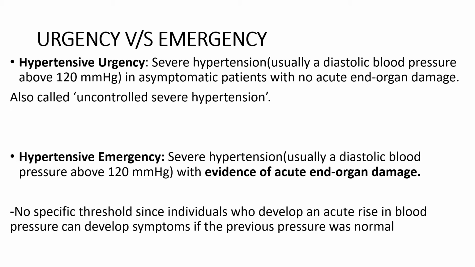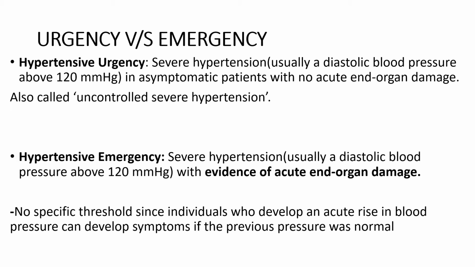Coming to the terminology which we often use and sometimes get confused also, which is hypertensive urgency versus hypertensive emergency. Hypertensive urgency is defined as severe hypertension, which is usually a diastolic blood pressure of more than 120 millimeter of mercury in asymptomatic patients with no acute end organ damage. It is sometimes also called uncontrolled severe hypertension.